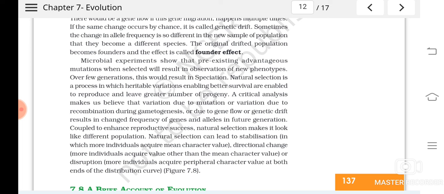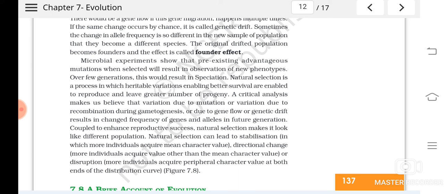Understood? So like this you can see that slowly one population will be changed into another. Natural selection can lead to stabilization, in which individuals with medium character values will be selected. Tall and dwarf, nature will select the medium-sized ones.